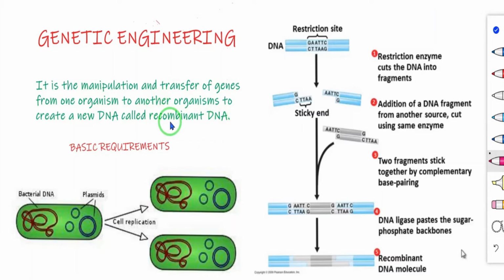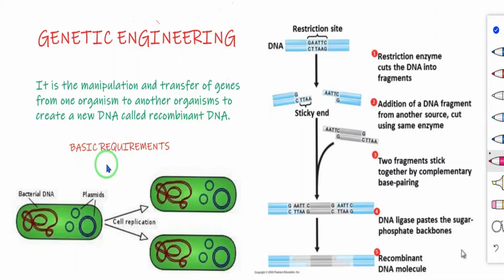Yes, the term recombinant is used because DNA from two different sources can be joined together. So that is what I told, genes from one organism to another organism. Have you got it? So genetic engineering is also called recombinant DNA technology. Genetic engineering, another name is recombinant DNA technology.